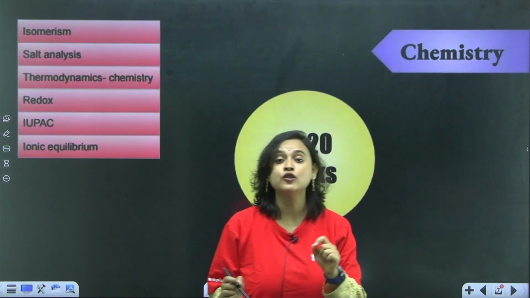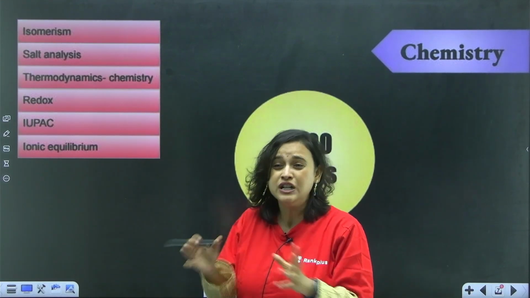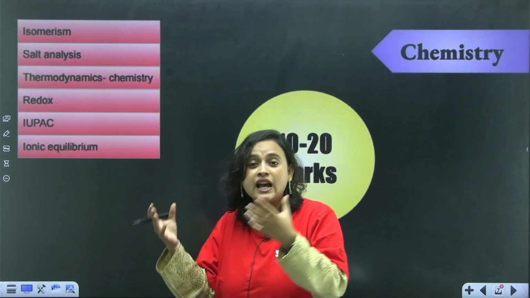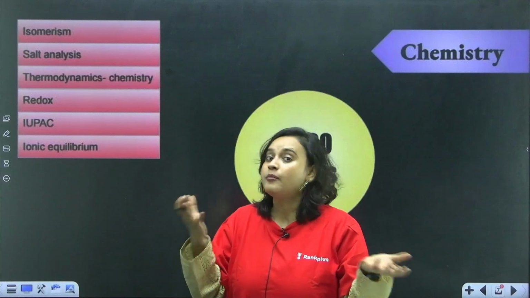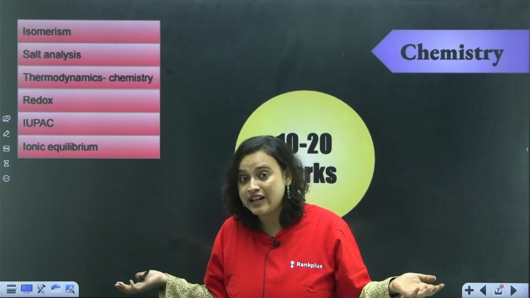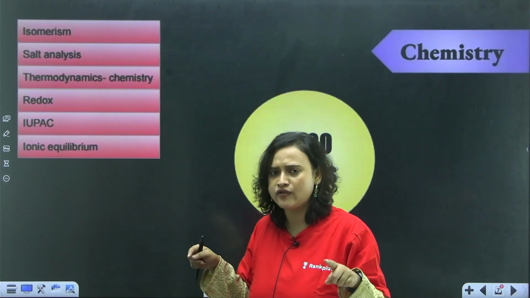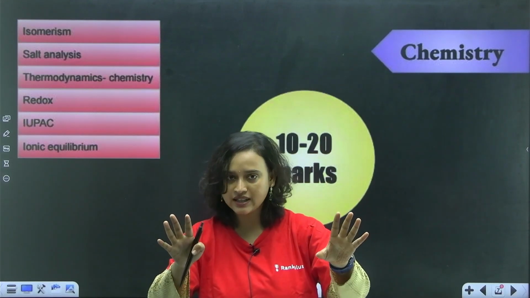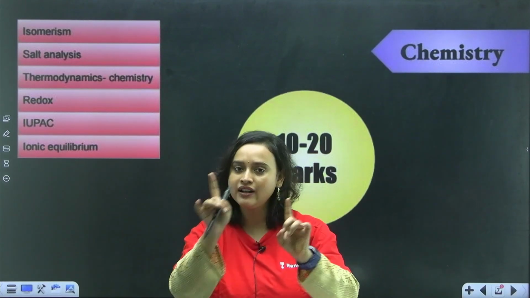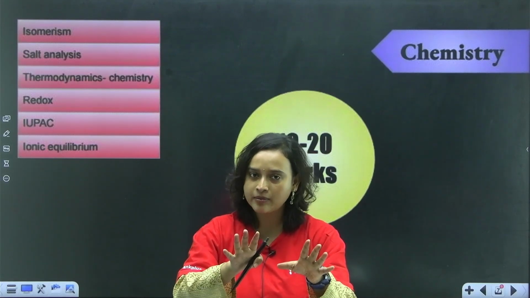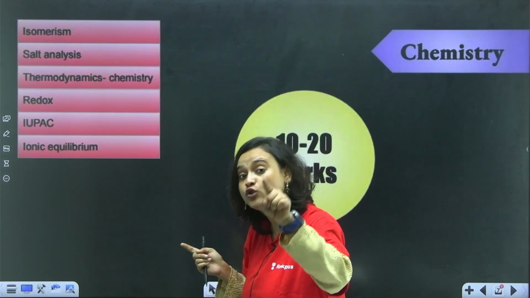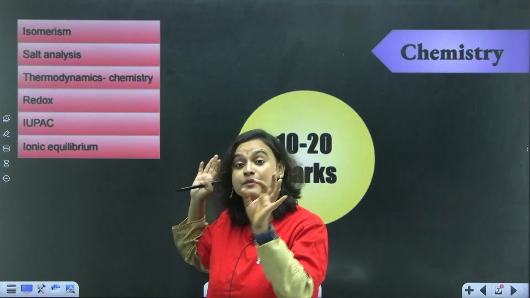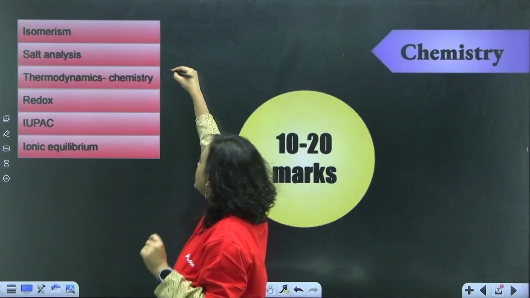And the chapters that you might want to skip: you know, ma'am, time nahi hai, ma'am, how do I complete the syllabus? I still need a better percentile here. I want to do better, but you know, I kept procrastinating the whole 2 years, and right now I have to study. So if you have less time, see, syllabus mein everything is there, right? And in the question paper, NTA will also have to include all the chapters, so they can't really skip anything. But if you have less time, you can skip maybe these ones. Why so? I'll tell you.